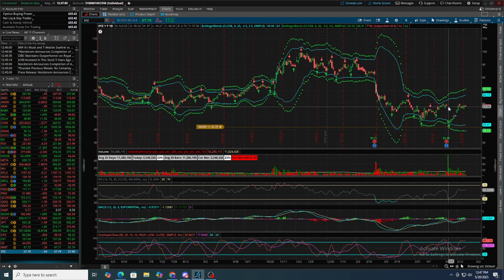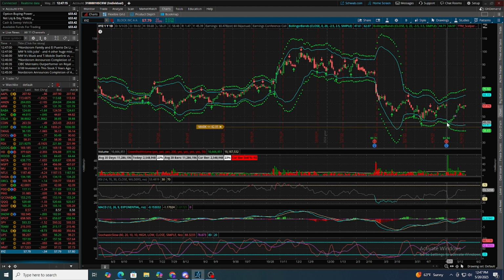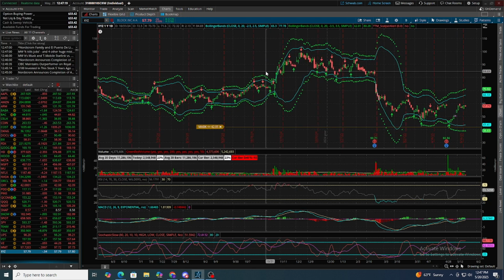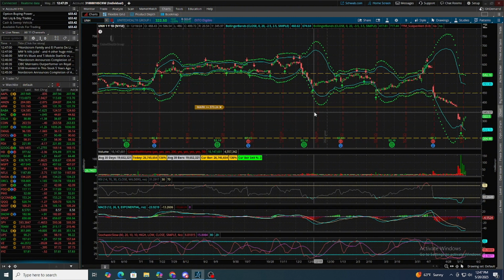We sold here at the gap fill. We're back in it again during this consolidation, but that's because it's a squeeze, and we're going to target up here at these bands. That's irrelevant. All you need to know is this, and you'll make more than enough money from that. Trying to think of another example I can show. If we go to UNH, we're in this in the Discord as well. Okay, another good example right here.